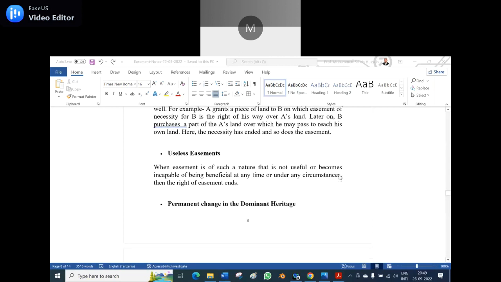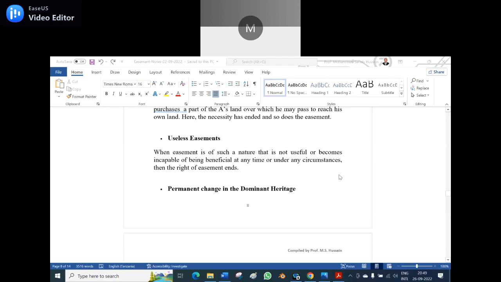Then useless easements. When an easement is of such a nature that it becomes incapable of being beneficial at any time under any circumstance, then the right of easement ends. Suppose an easement is there, but nobody uses such an easement. At the time, it doesn't have fruitful results. Then automatically the easement becomes useless, when you don't enjoy it, when you don't use it.